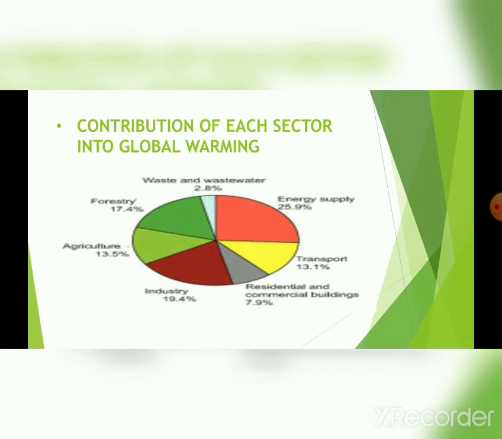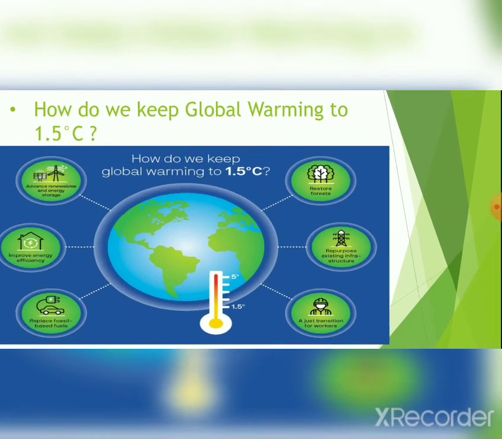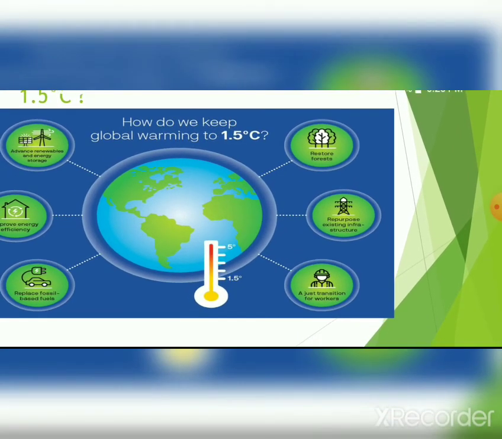Okay, just take a look at another slide. How do we keep global warming to 1.5 degrees Celsius? As you know, a 1.5 degrees Celsius increase in temperature is what we can survive. We can afford that for humans. So how do we keep global warming to 1.5 degrees Celsius? There is also data shown. Let's take a look at that. I'm zooming in on it.